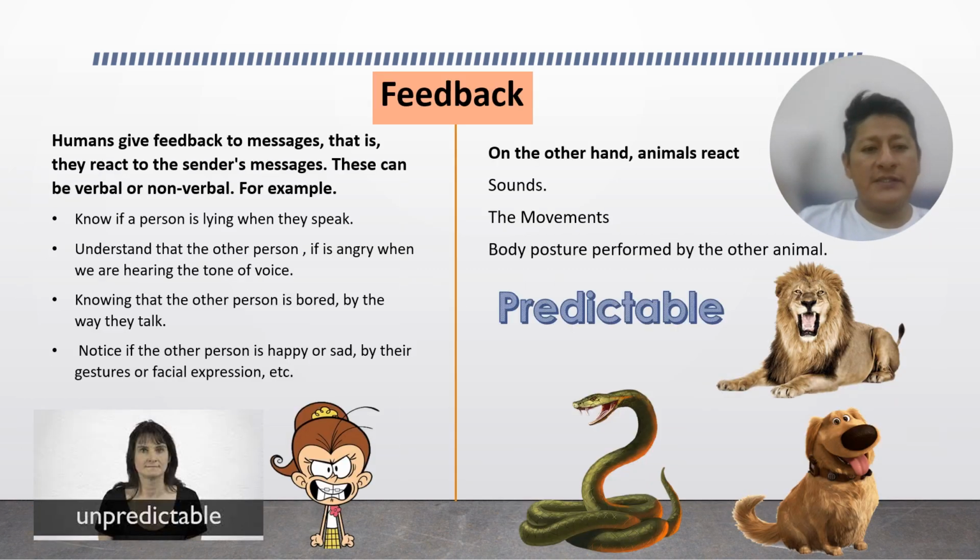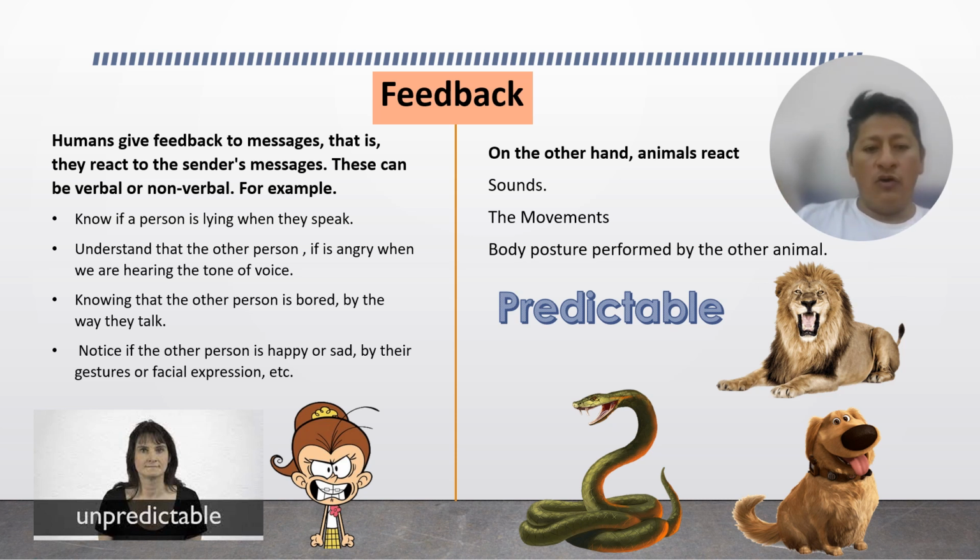Feedback. Humans give feedback to messages. That is, they react to the sender's messages. This can be verbal or non-verbal. For example, some people know if a person is lying when they speak because the person feels nervous when they speak. We can see if they lie. And another example is understanding that the other person is angry when we hear their tone of voice. For example, we know when somebody is angry.